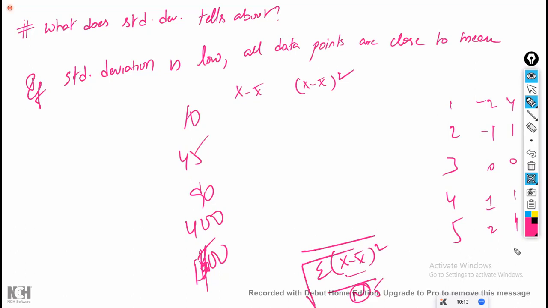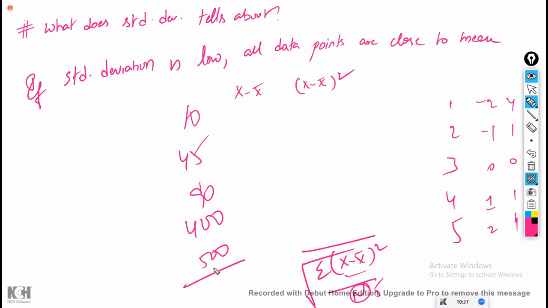In the earlier case, you will get a very big value, because first you have to calculate the mean value, and from the mean value a huge deviation will be there. Whenever the standard deviation is large, automatically the data points are very far away from the mean.